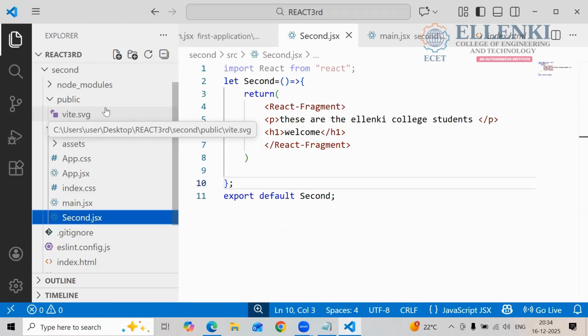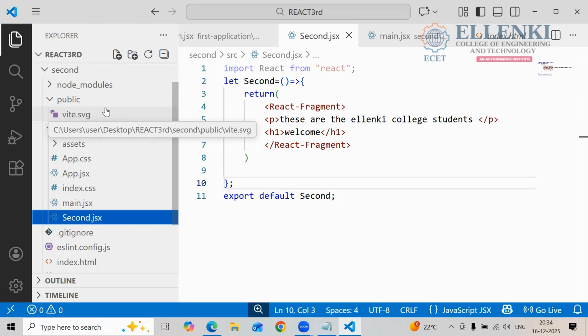The useState hook we are using. So how are we going to declare that? useState is also an inbuilt hook only. That one also you have to import from React only.